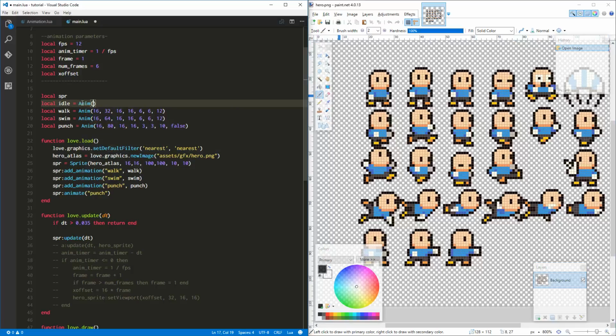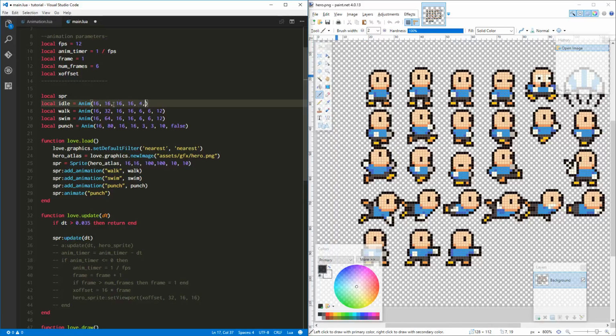Okay, so that is going to be again at 16, but this time, since it's above the walk animation and he's 16 high, it's going to be 16 coming down from the Y, so that top corner is going to be right here. And he's 16 wide by 16 tall. And there are 4 frames.